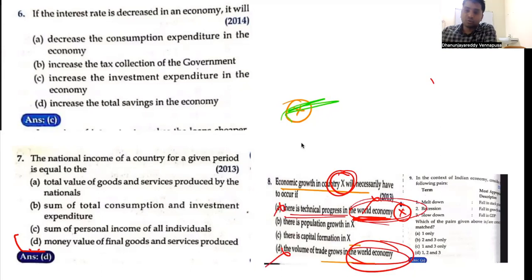The volume of trade grows in the world economy. That trade may have been contributed by country X or country A, B, C, D, E, F, G, H, I. Any country might have contributed to it. So again, when the question is specifically about a country, look for the options which are specific. In the options, they have given world economy 2 times, and X 2 times. So the answer has to be between B and C.